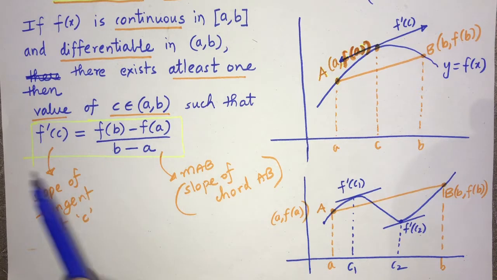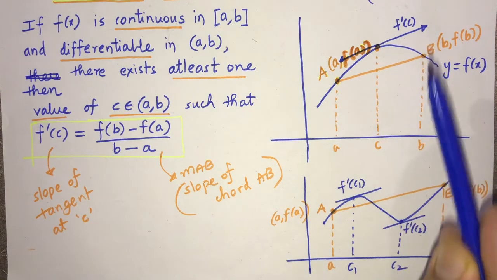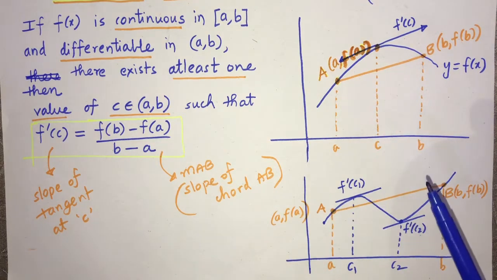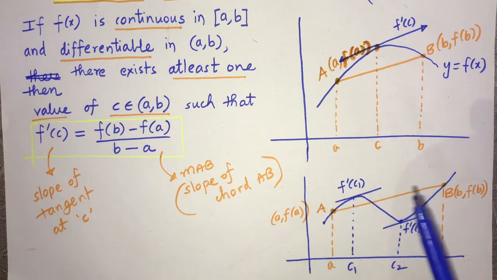The slope of the tangent at c is parallel to chord AB. It can be more than one point also; it has to be at least one. So you take a continuous curve, take any two random points, and join them. You will definitely get a minimum of one tangent having the same slope as chord AB. That is what LMVT says.